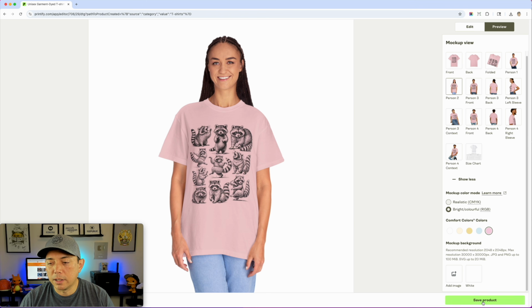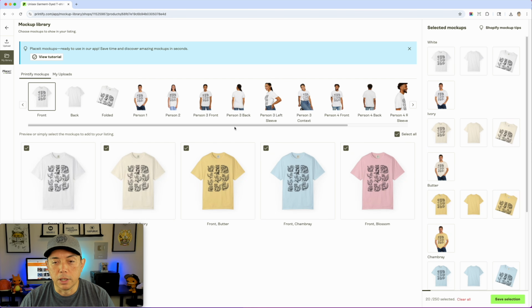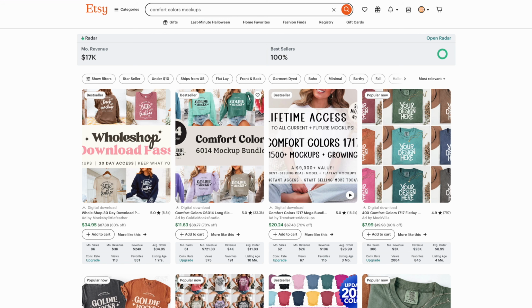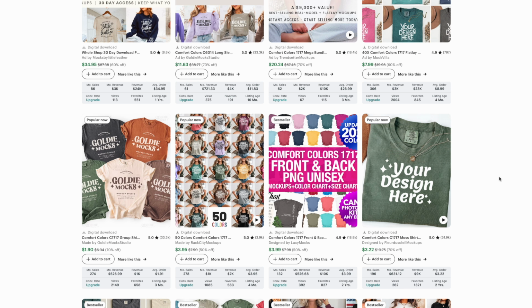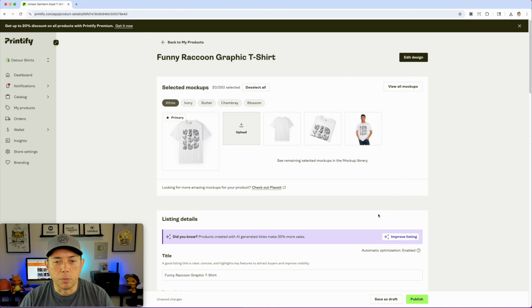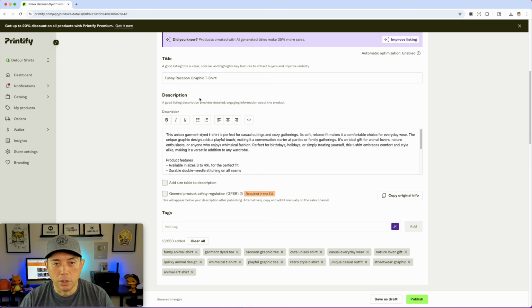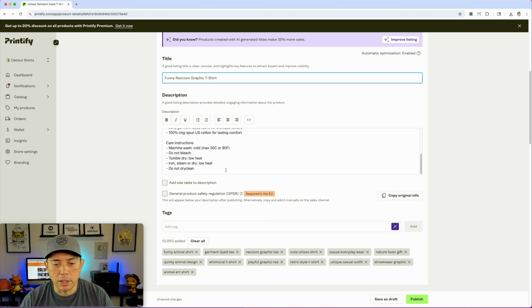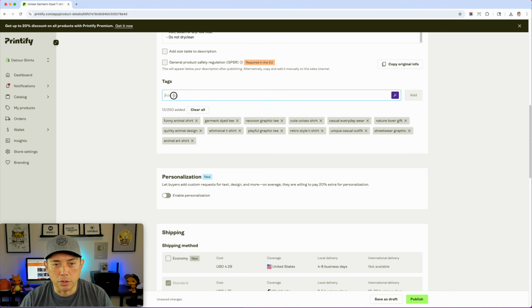Once you got that done, save the product, and remember we're gonna change these to the right price. So oh, you can pick all the ones that you want. I actually like the front and maybe one person, but you can also get Comfort Colors mock-ups on Etsy if you do that. So let's just say we pick the right mock-ups here, save that selection. We can also add mock-ups later, but I wanted to show you, this is where you put your keywords that we saw, vintage, illustration, all those ones that we listed before. You might want to put it in there as well. And you can add the tags here too, that vintage and retro and 90s and the ones that we had here.